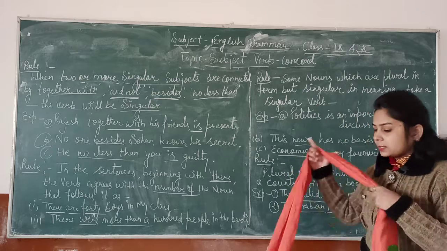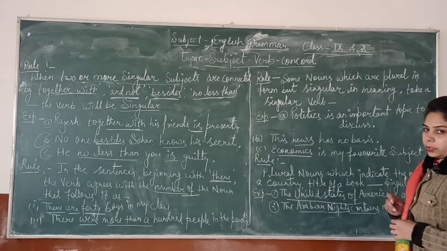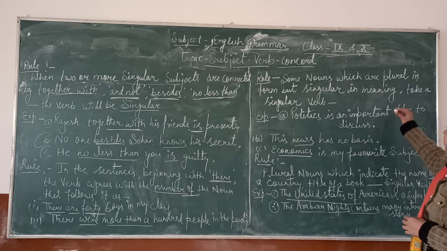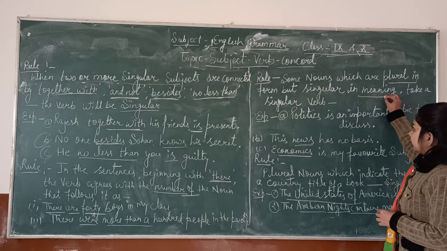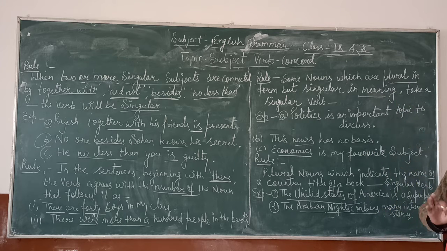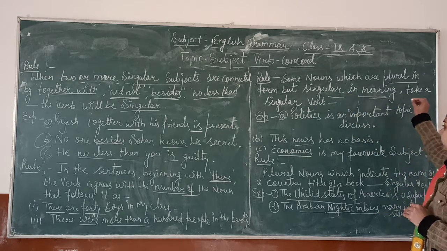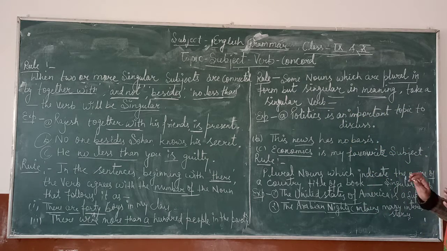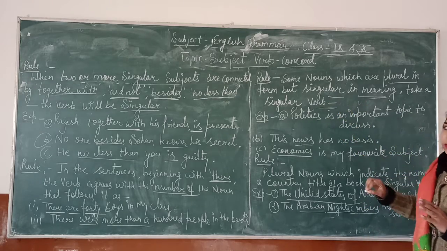Next rule is some nouns which are plural in form but singular in meaning. कुछ नouns ऐसे होते हैं जो दिखने में प्लूरल हों but singular in meaning. So in this sentence we have to use the singular form of the verb.